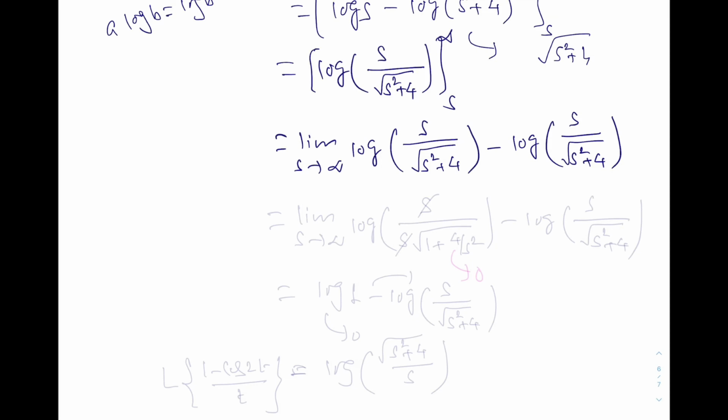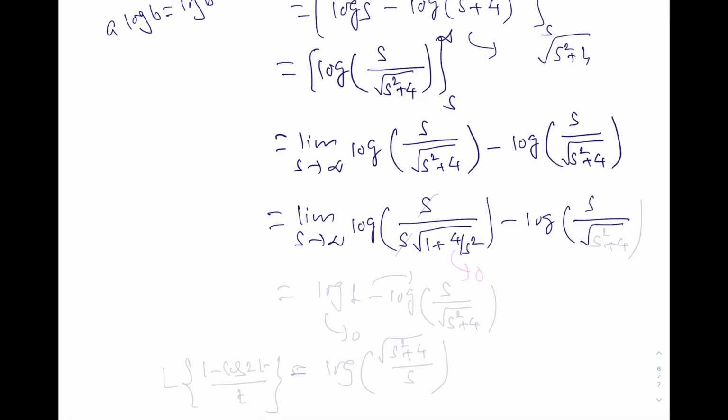First we use the upper limit infinity, where s tends to infinity, and then s. Now we can very easily take the limit: I can take s square outside, so it is s over s times root of 1 plus 4 by s square.